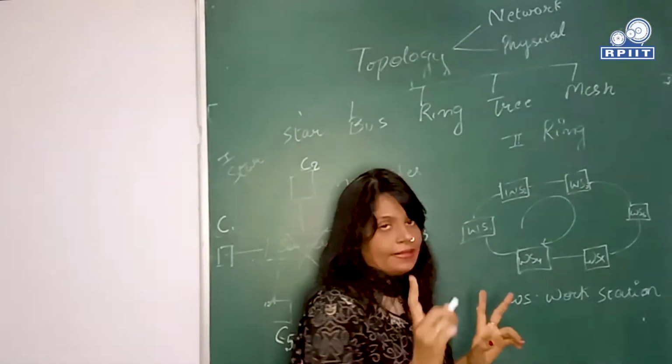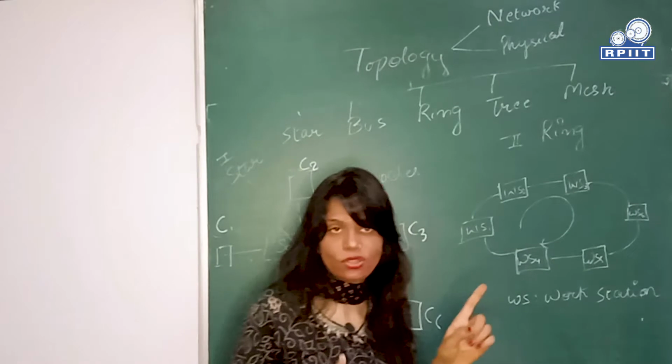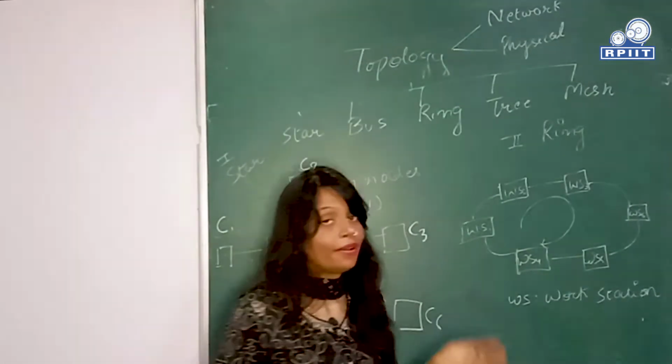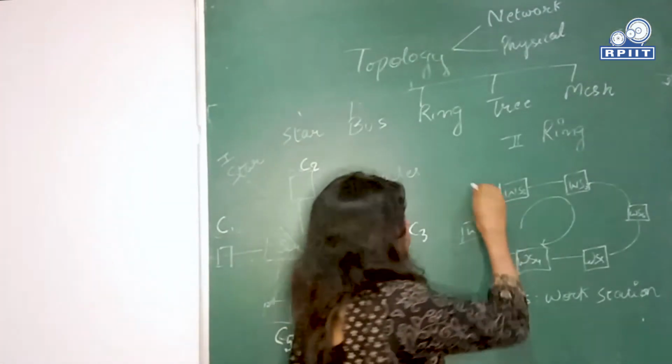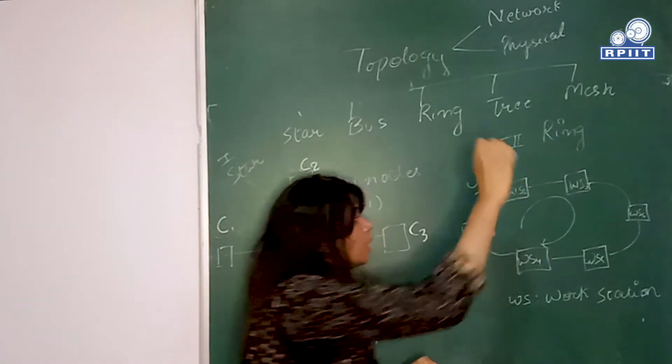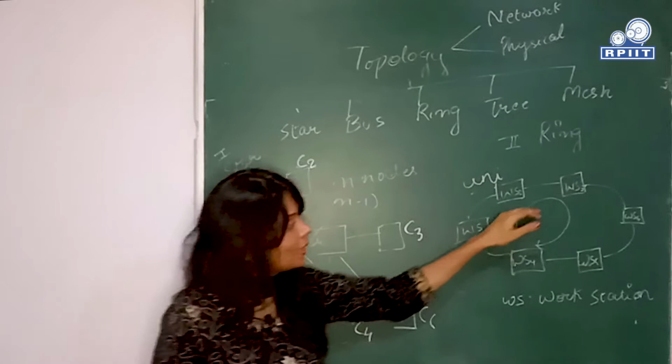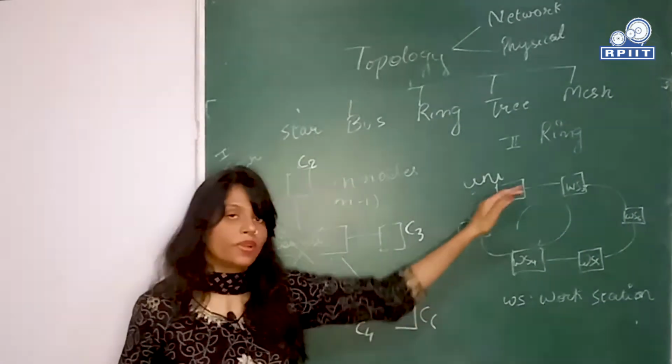Here we have two things. This ring can be unidirectional and this ring can be bidirectional. Now what is unidirectional? Uni means one, right? You are right. Unidirectional is one. So in the case of unidirectional, a single link is used to communicate over the network.